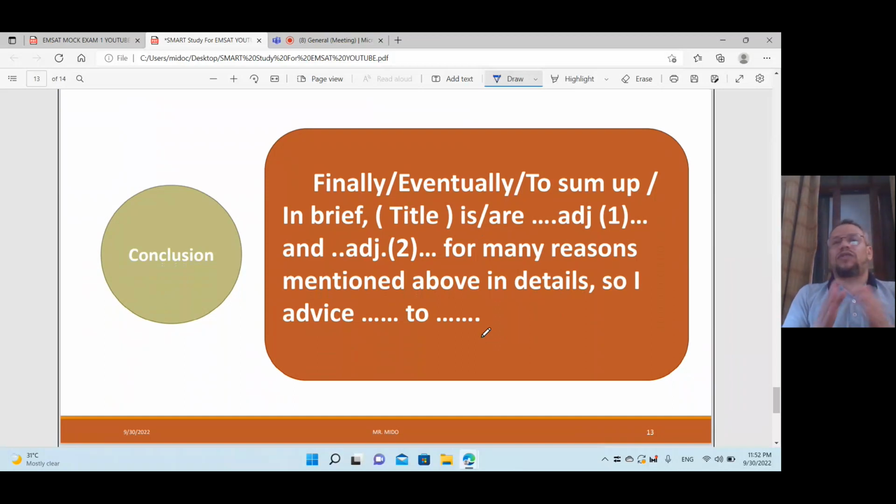So adjective 1 and adjective 2: don't repeat the same adjectives as in the introduction. Use other synonyms for the adjectives, with the same meaning but different adjectives.